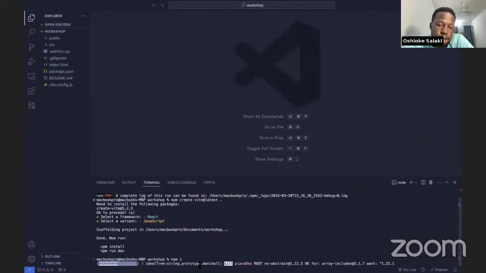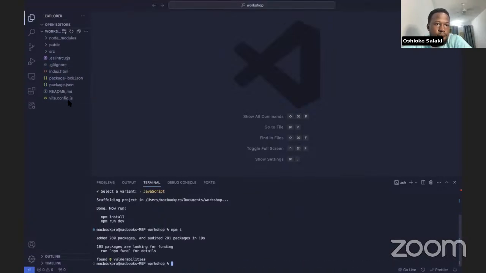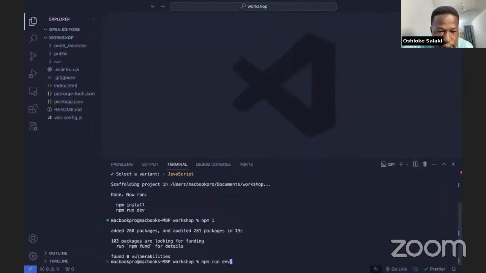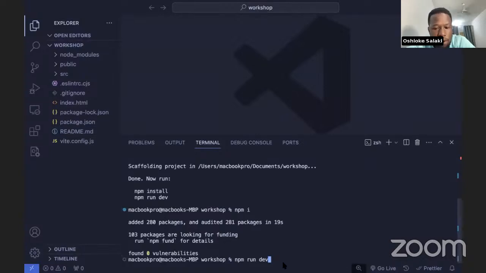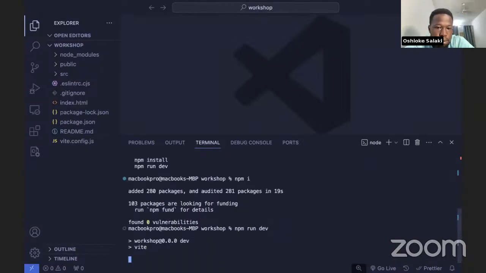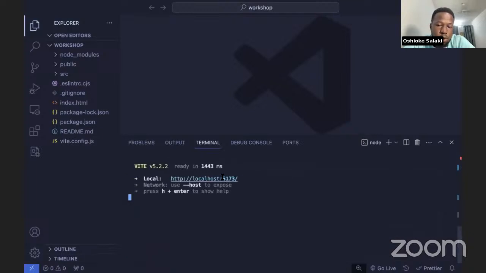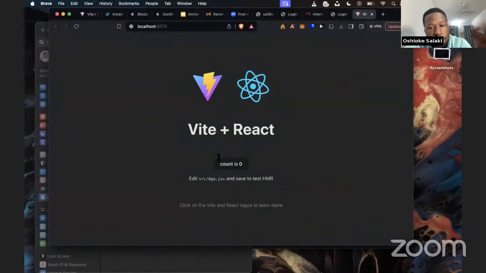All right, so everything has been set up. The next thing we need to do is run it on our local server, which we do with npm run dev. I hope everybody can see my screen. Then you open this link, and you can see our application here. This is just the basic starter application.